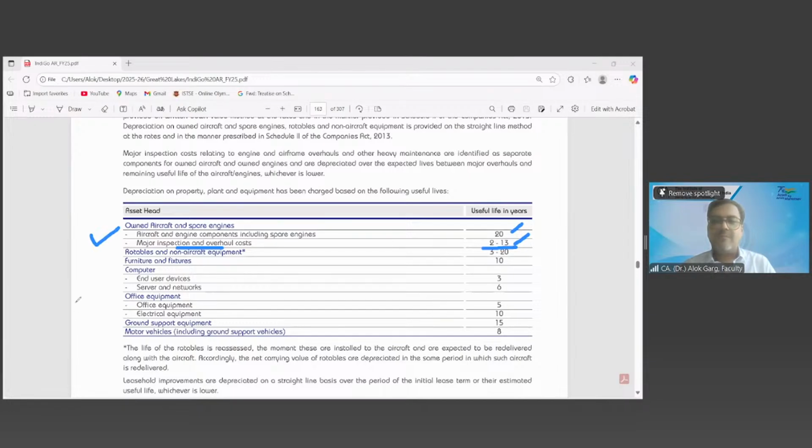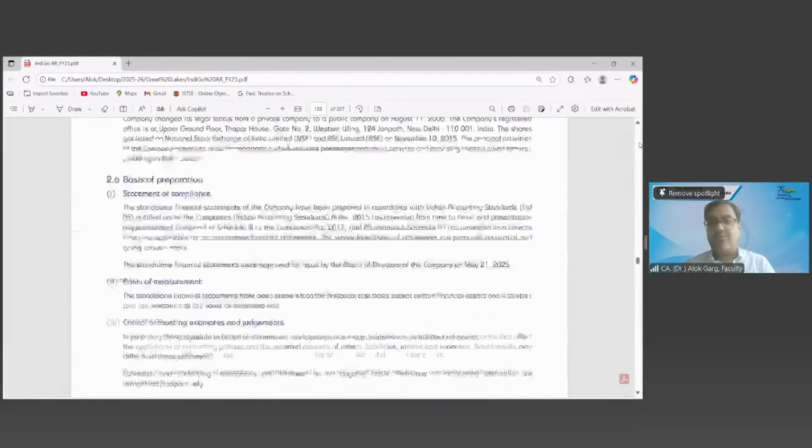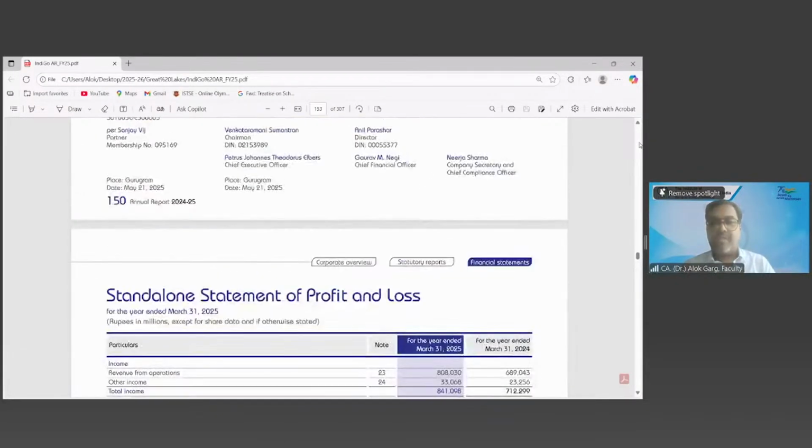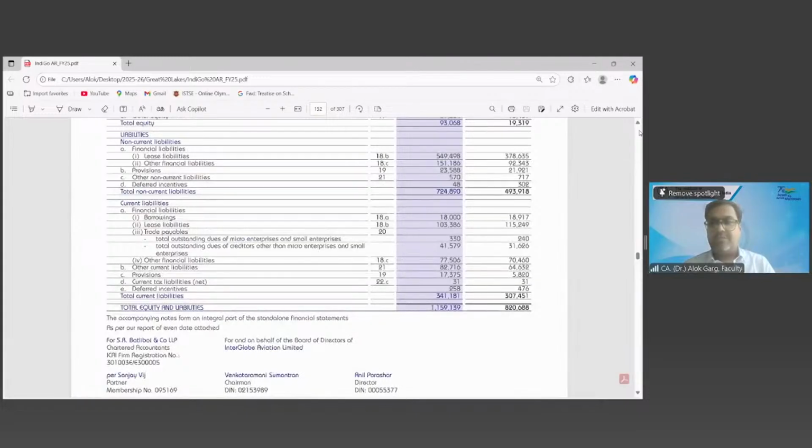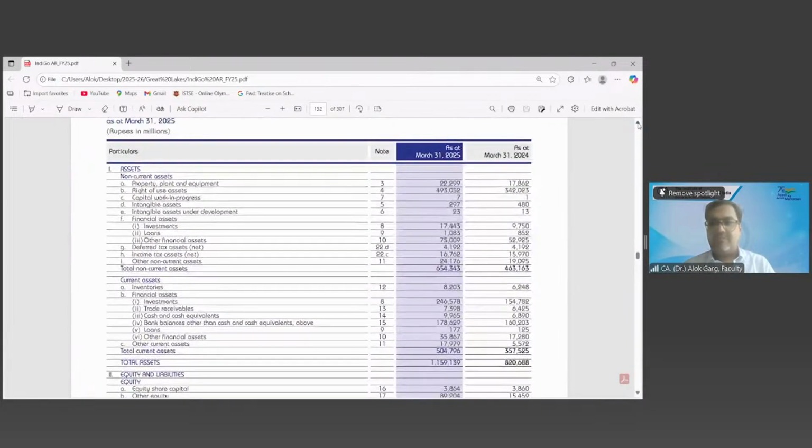Yes, sir. So this is the balance sheet of the largest airline company of India. You know what is the size of the balance sheet? Let me show you the size of the balance sheet. The size of the balance sheet is 1159,139 million, means 1,15,913 crores. More than 1 lakh crore balance sheet size. Okay.